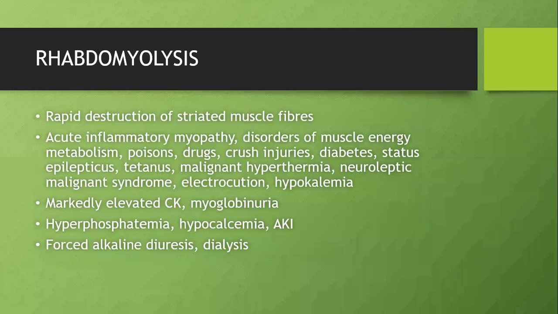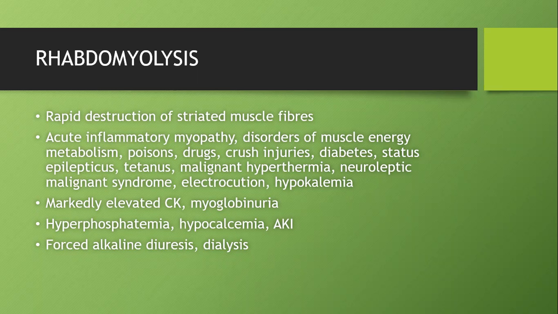Last, one of the acute muscle disorders, which is rhabdomyolysis. Always we have this term lingering in our mind: rhabdomyolysis. A rapid destruction of striated muscle fibers is called rhabdomyolysis. It can occur in these diseases: acute inflammatory myopathy, disorders of muscle energy metabolism, mainly the glycolytic pathway, poisons, snake bite, or any poison for that matter, any drug, mainly statins, crush injuries, diabetes, I told you, diabetic myonecrosis, or other conditions like status epilepticus, tetanus, neuroleptic malignant syndrome, malignant hypothermia.